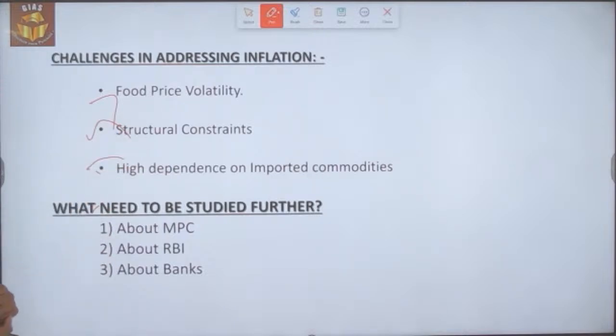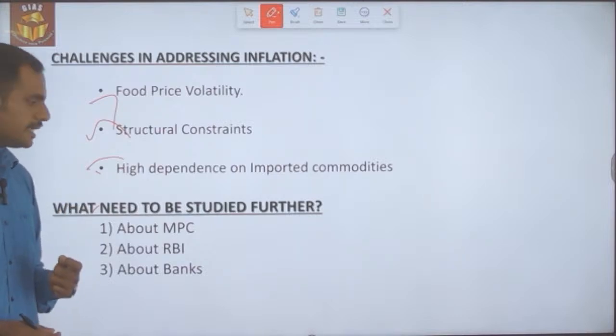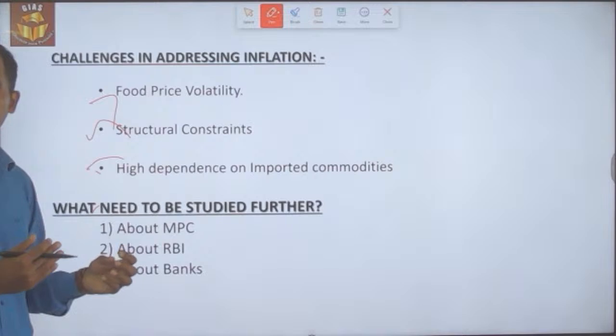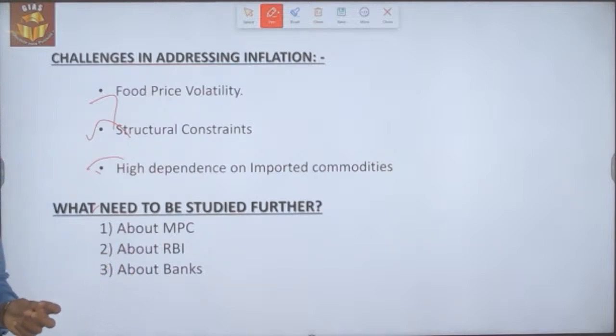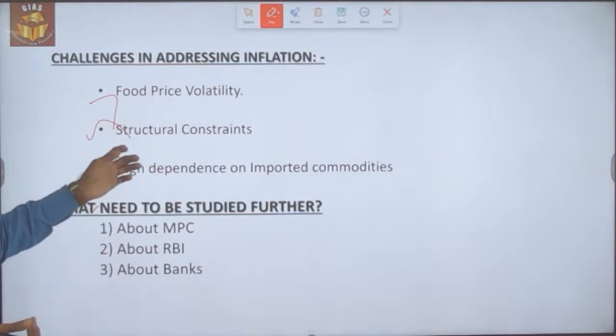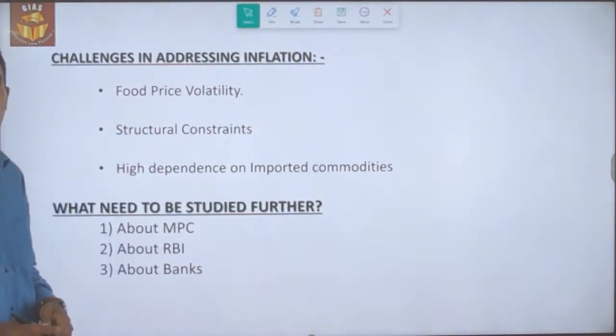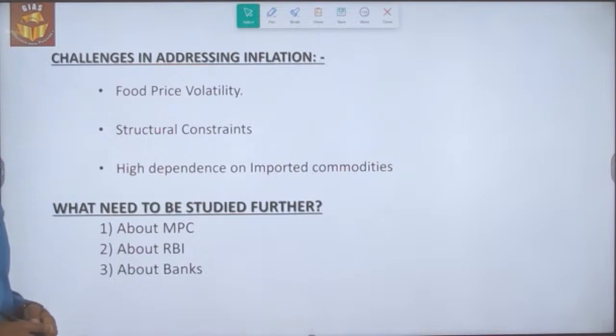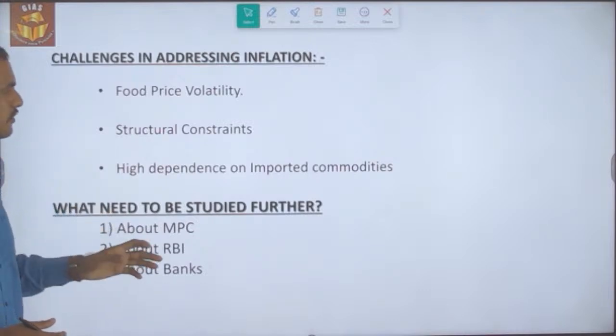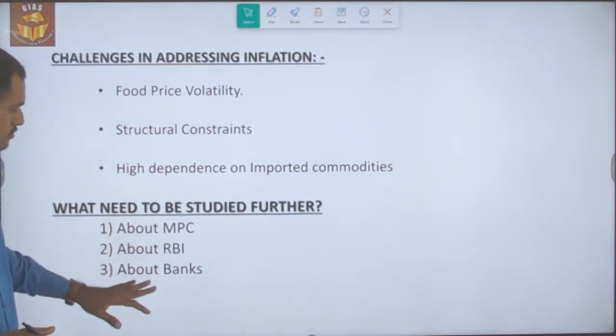What we need to be further aware of is the Monetary Policy Committee, RBI as well as banks, their structure, function as well as mandate, and the objective under which they have been formed, and what statutory laws are backing these organizations as well as committees. So these are the other areas which we need to be further aware of, and with this we have reached the end of this topic.